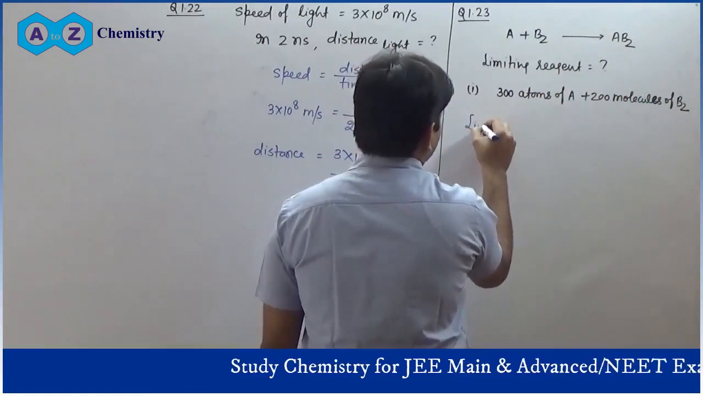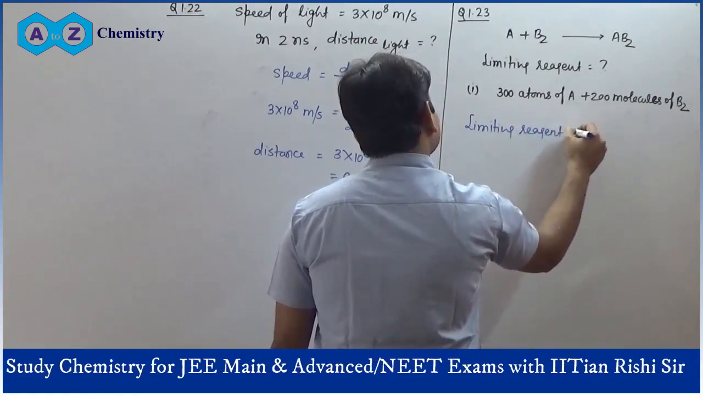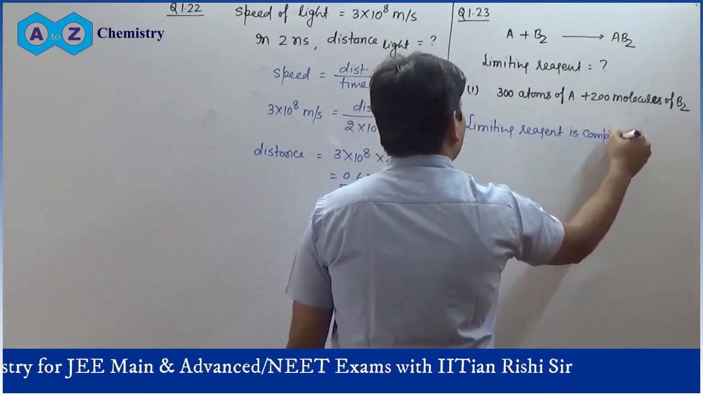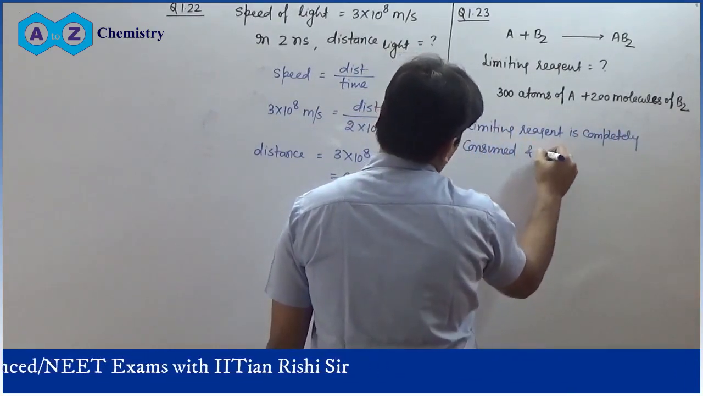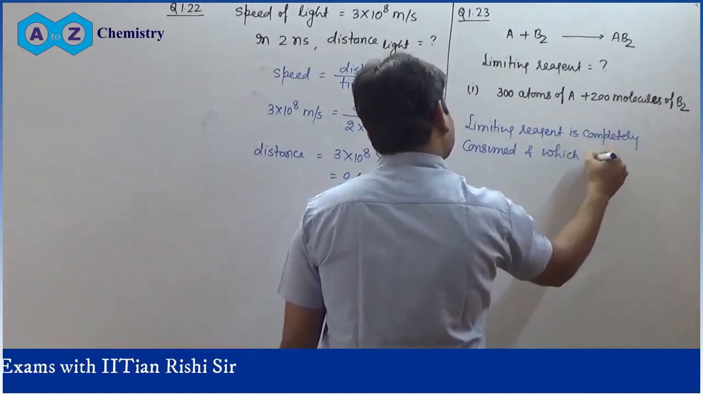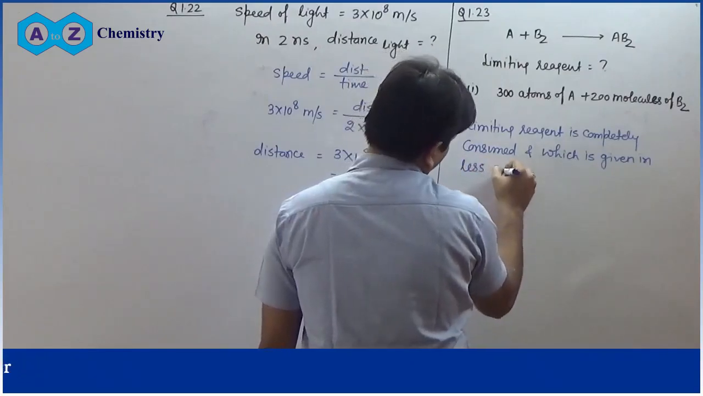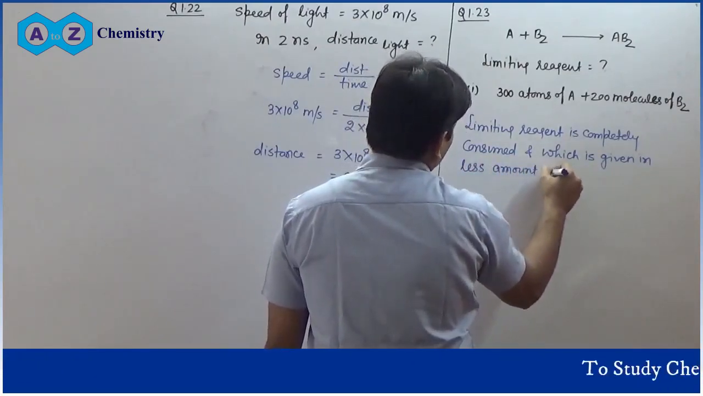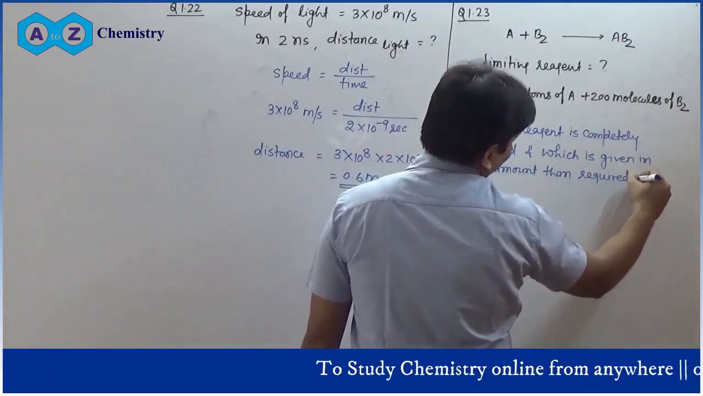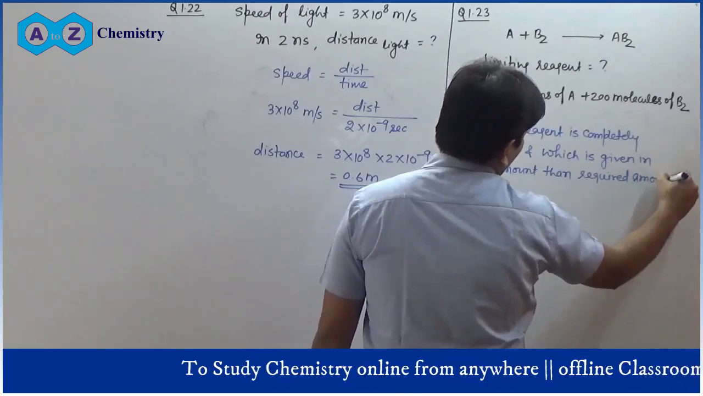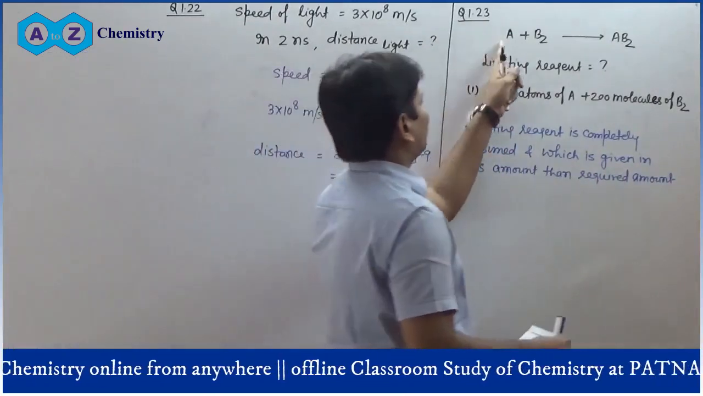So the limiting reagent is that reagent which is completely consumed, and which is given in less amount than the required amount. You should remember it: less than the required amount. You cannot directly compare the amount of this one and the amount of this one.